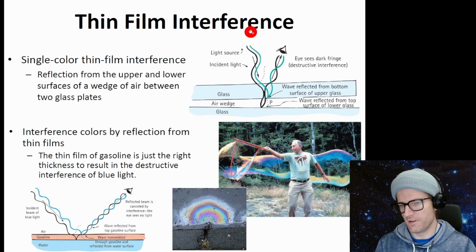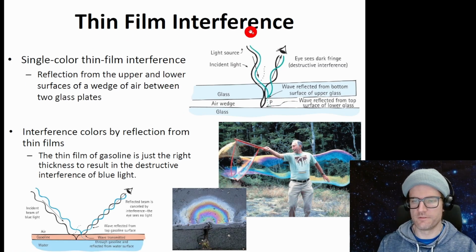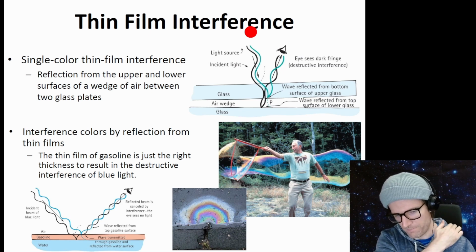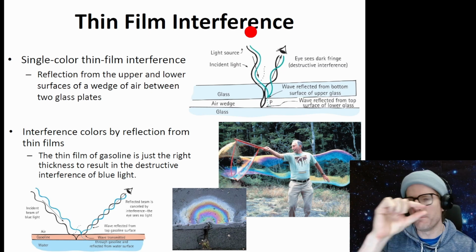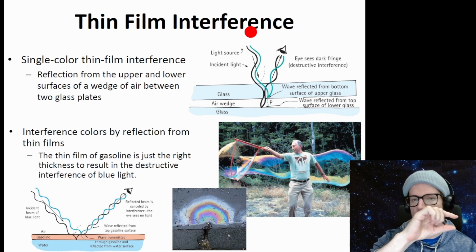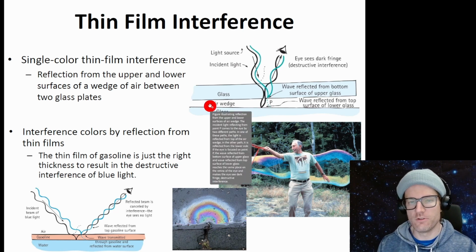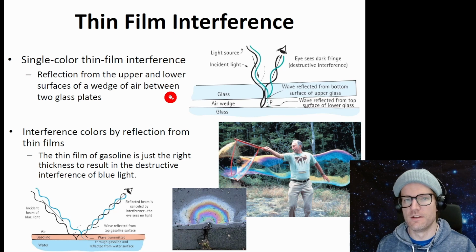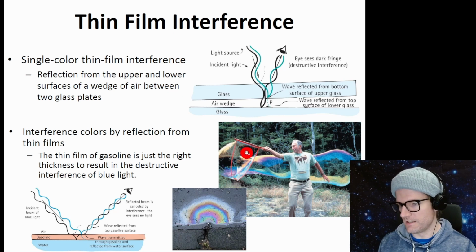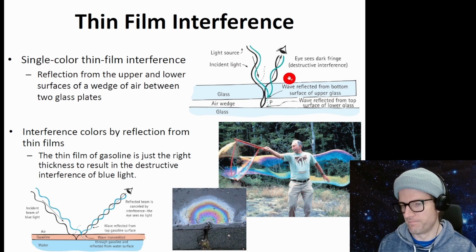Thin film interference. This is if we have a tiny amount of oil on water or soap bubbles. This can create interesting interference patterns because of the slightly different ways that the different colors interfere.